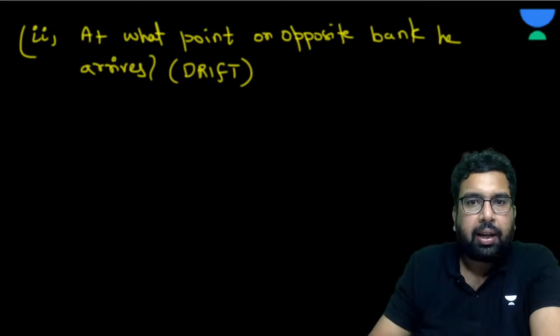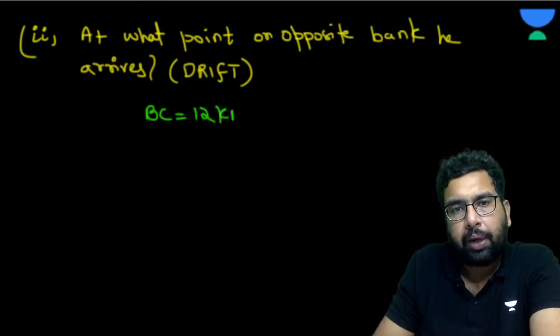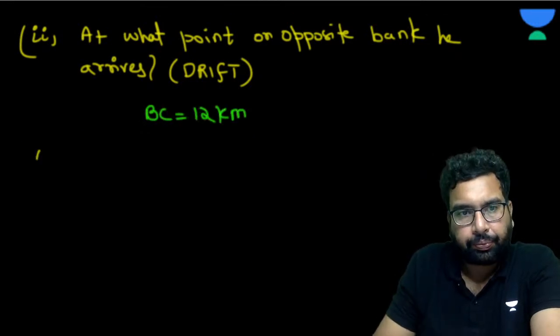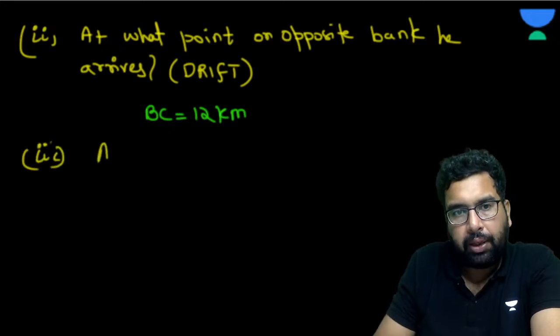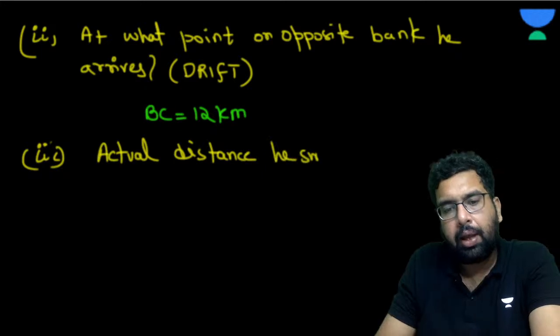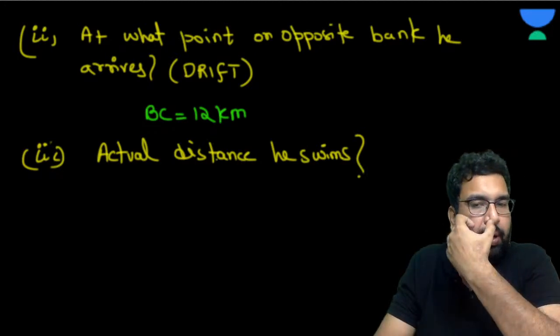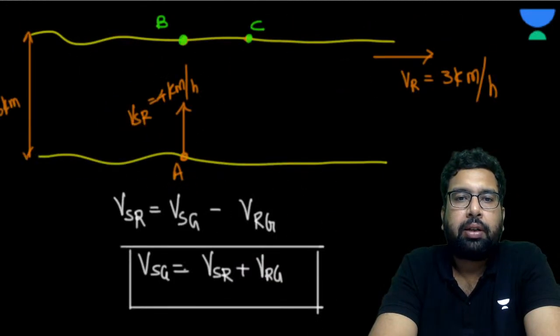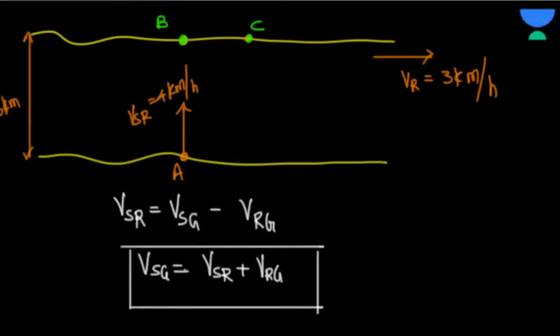Okay, now what else can they ask? So this is drift. At what point does he arrive? So this is drift. That is going to be 12 kilometer. Okay, what else can they ask you? What is the actual distance he swims? Okay. Now let's try to do that. What is the actual distance he swims? Can you please tell me?